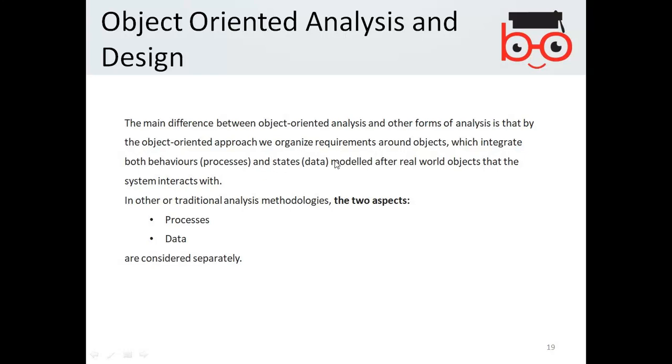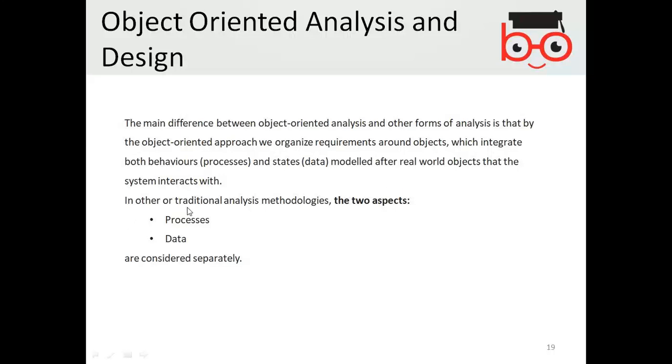So when you say that a student is an object, a student enrolls, it means it has a behavior of enrollment, and the state and data of the student may be the roll number or the seat number. So the object consists of behaviors and data, and it is an entity within the requirements that you represent.